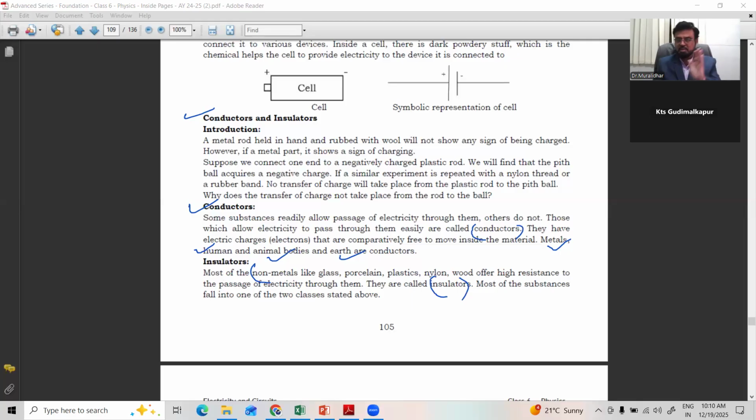High resistance means they do not allow it. They keep stopping the current. Most of the substances fall into one of the two classes stated above. You consider so many objects; either they may be conductors or they may be insulators. If they are not conductors, they come under insulators. So all the materials, as per their behavior in the presence of electricity, are classified into conductors and insulators.